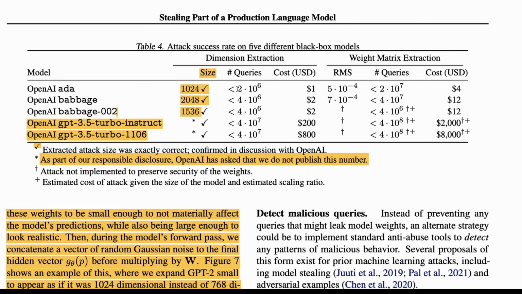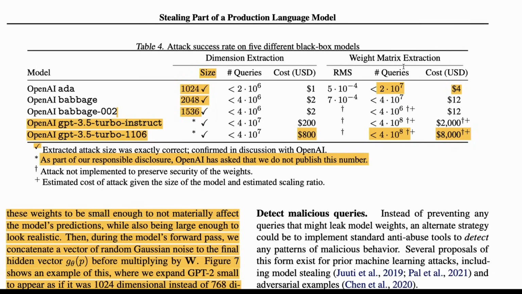So the number of queries that they had to use, because they have to iteratively get it again and again and again. And the cost is $1 and it goes up till $800. And the RMS also, if you see for the weight matrix extraction, the number of queries, and it goes. So this is just for the dimensions, from $1 to $800 for dimensions, and from $4 to $8,000 for weight matrix extraction. So from $1 to $8,000, you can both extract the dimension of the hidden layer, or the hidden embedding projection layer, and also the weight matrix.